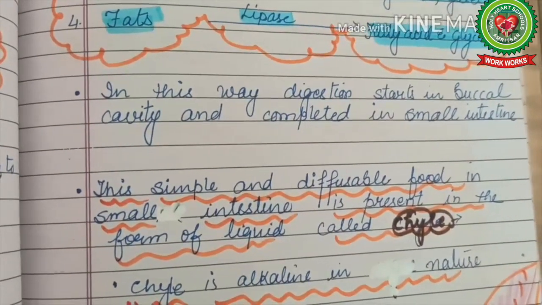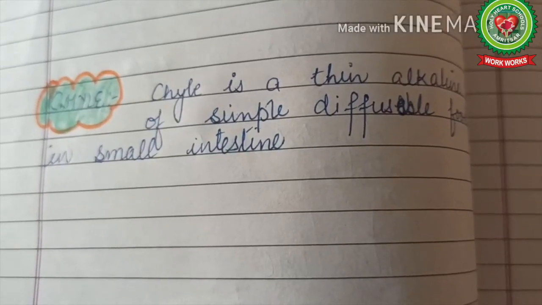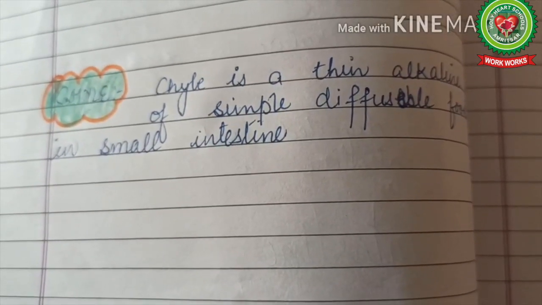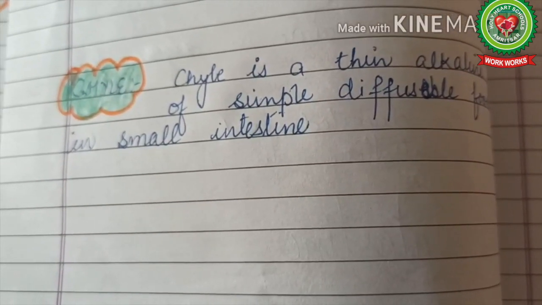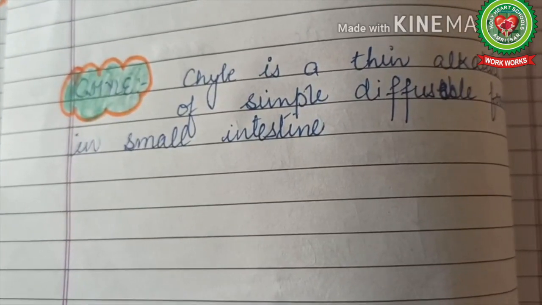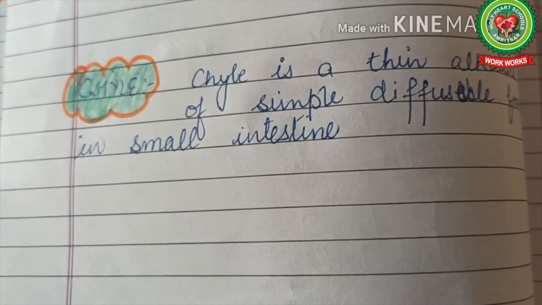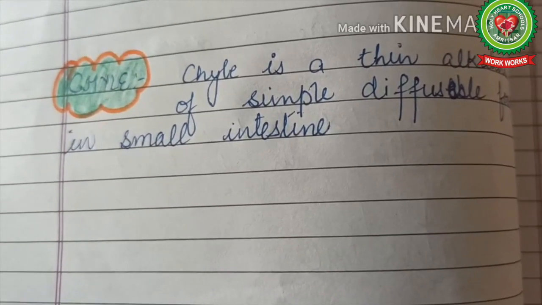Now look here, what is the exact definition of chyle? Chyle is a thin alkaline paste of simple diffusible food in small intestine. So this term is quite important. A question can come in exam: differentiate between chyme and chyle. Chyme we have done earlier. So now this is about chyle.